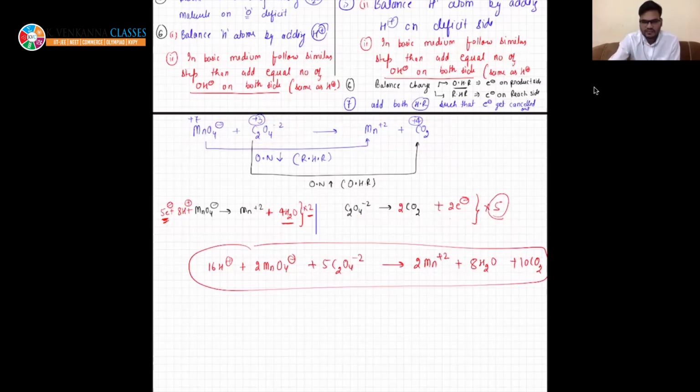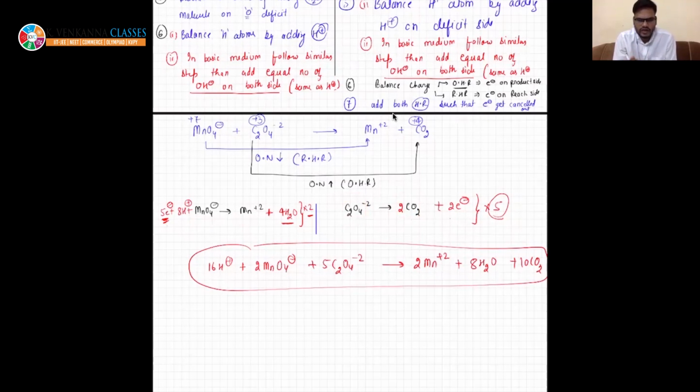After splitting, now it is very simple. First, balance atoms other than oxygen and hydrogen. So I have balanced Mn, and here carbon and carbon. Third, balance oxygen atoms by adding water molecules.